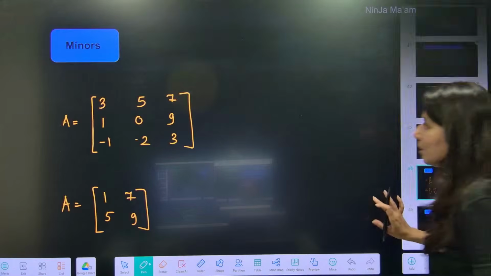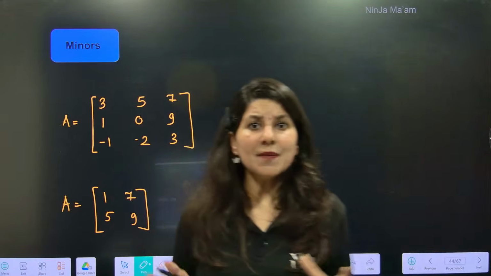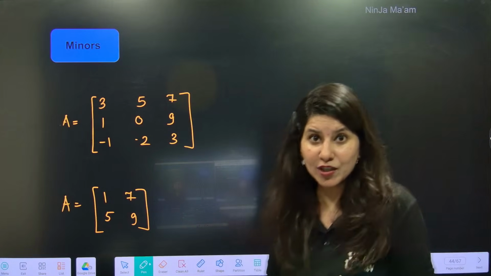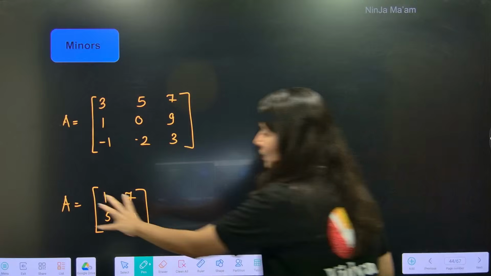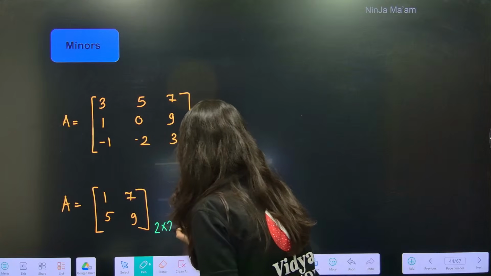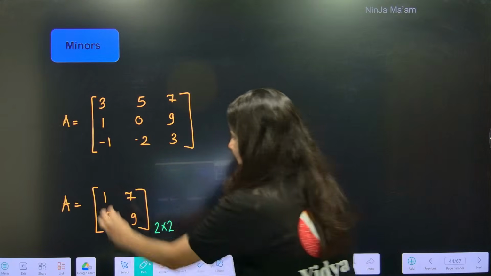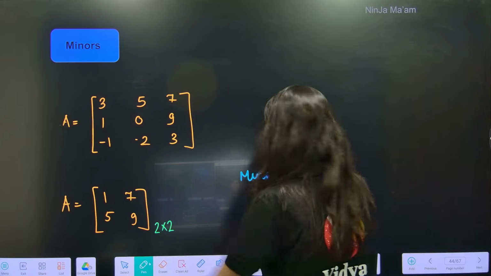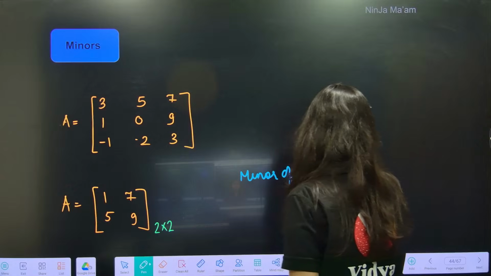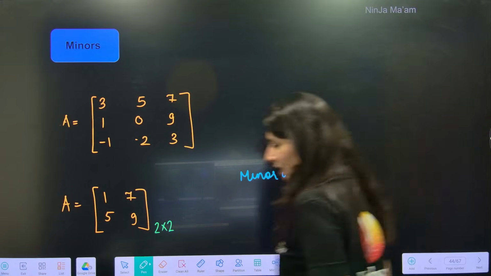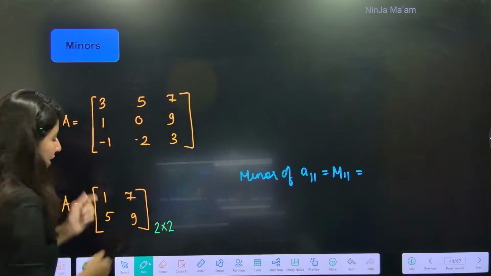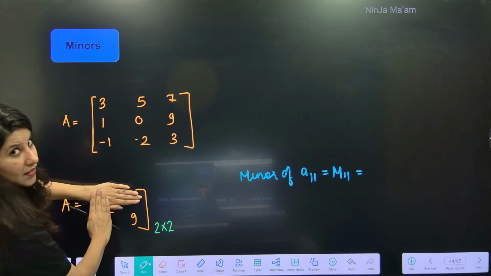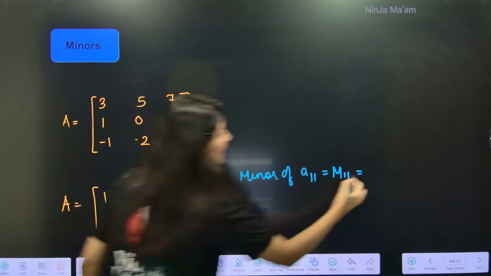Understood? Now let's talk about the minors of any matrix or any determinant also. It works for determinants also. So suppose let's talk about 2 cross 2. Minor of the first element A11 is M11. M11 will be, just hide that row and that column, so you will get a left out element which is 9.